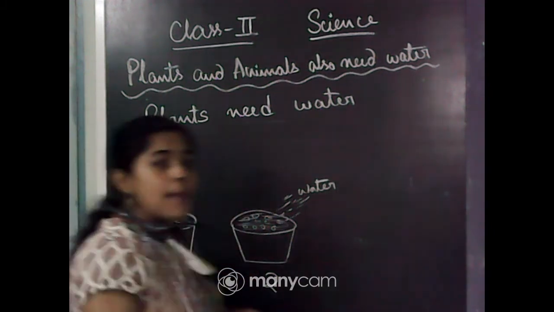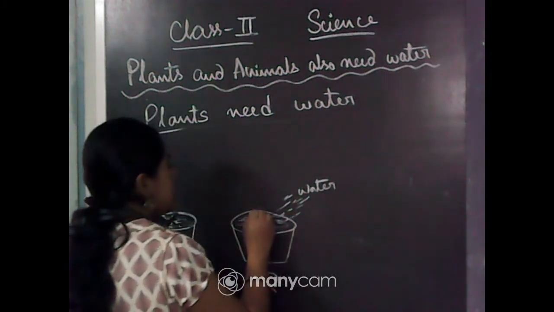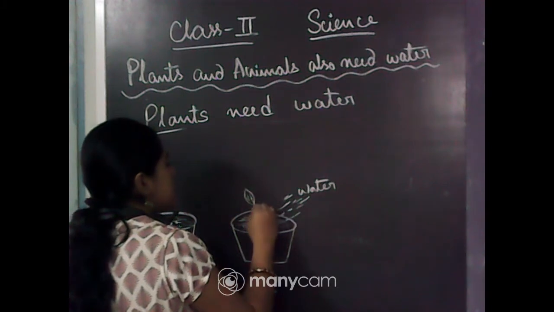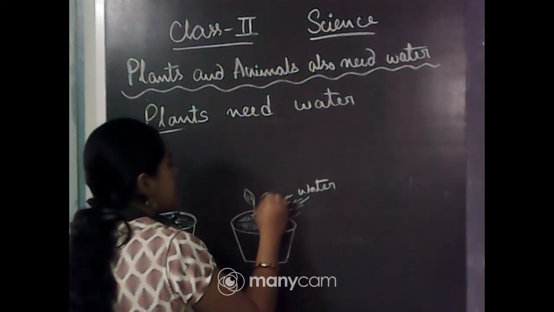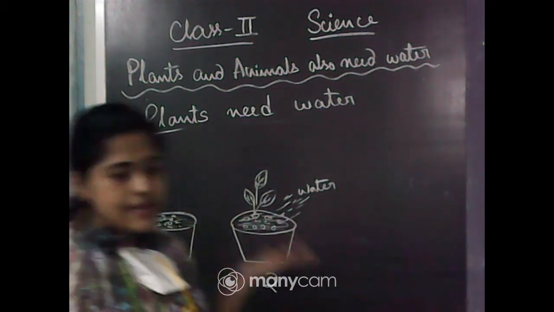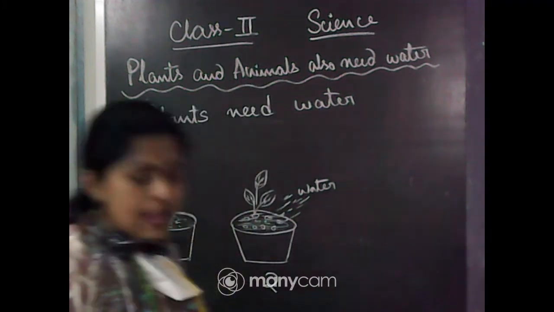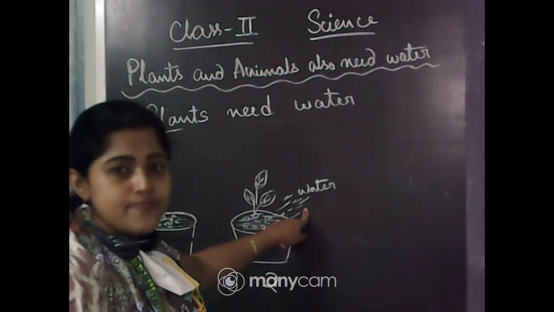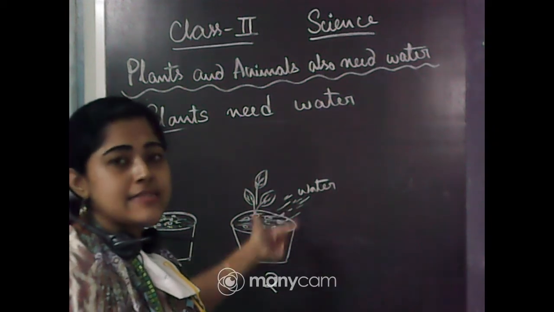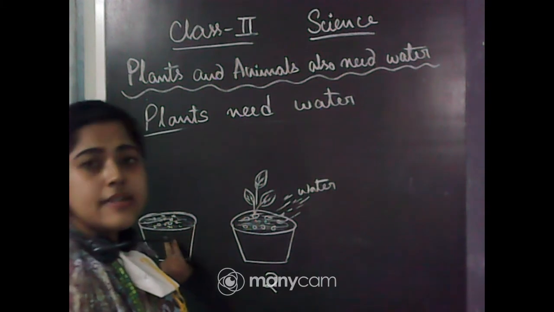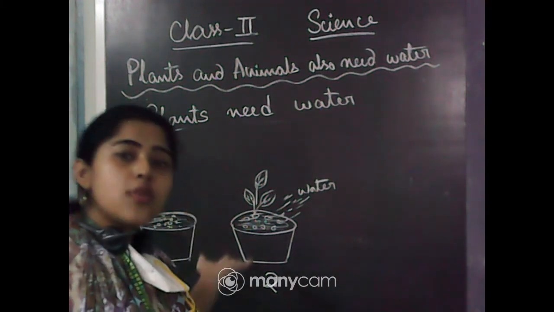So after some days, what will happen? We can see small green leaves, which are growing day by day. As the second pot gets water, we can see the green leaves, but the first pot didn't get water, so there is no green leaf.